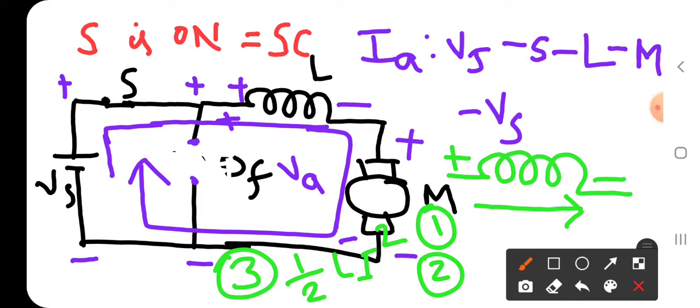So when energy stored by the inductor is maximum, that is I is maximum, immediately the inductor starts to discharge its energy. So this will happen during the time when the switch is turned on. When the inductor starts discharging its energy, then the inductor acts as the source. So this is when switch is on. Next, the second mode is when switch is off.